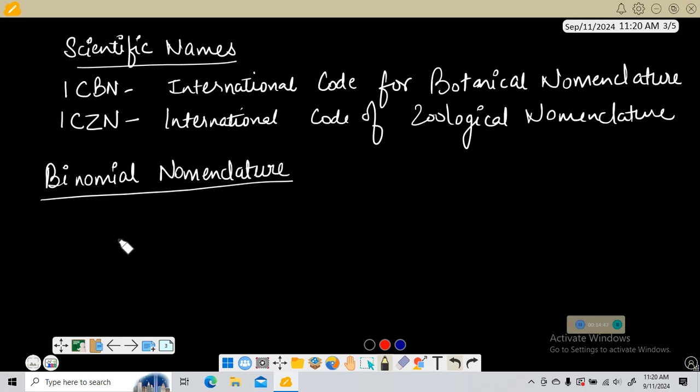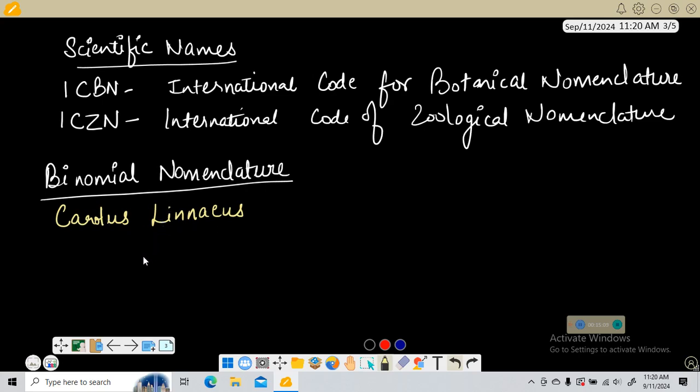Basically it is a system of naming, and this was given by Carolus Linnaeus. So Carolus Linnaeus gave this system of binomial nomenclature.